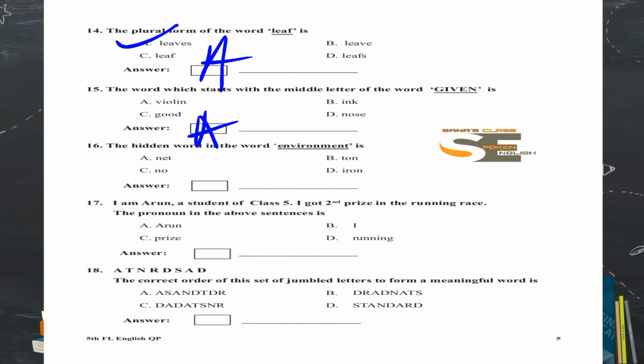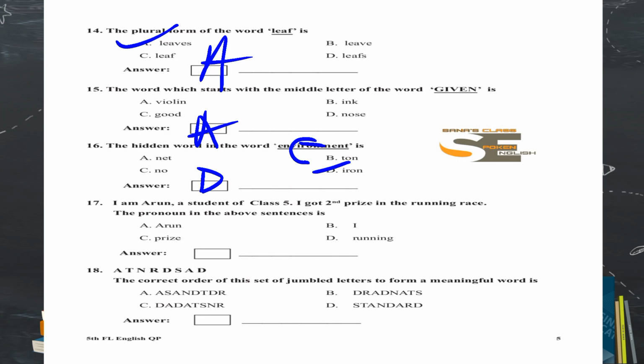Okay, we'll go for question number 16. The hidden word in the word environment is dash. Hidden word, one hidden word you have to find from the word environment. Is there net in this? No. Is there ton? No. Is there no? No. Is there iron? Yes, there is iron, hidden word. So iron is the right option.